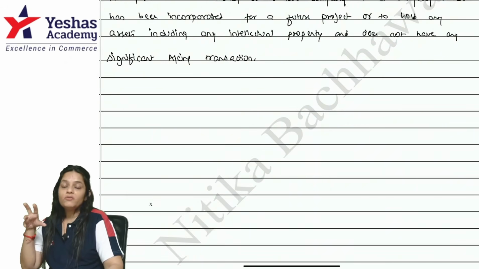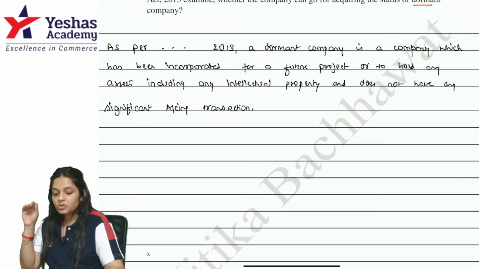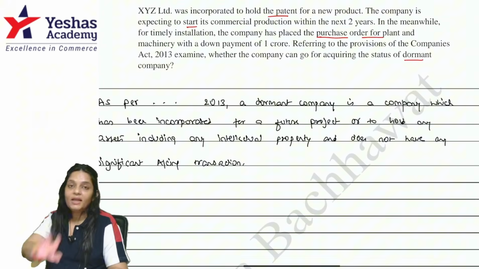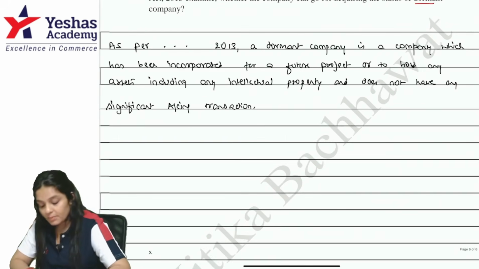I have to write the definition of significant accounting transaction because on that ground only I will say that this is significant. So that's important. Okay.